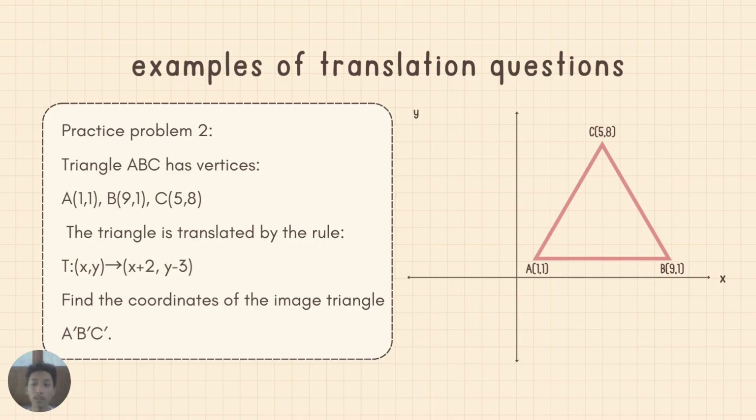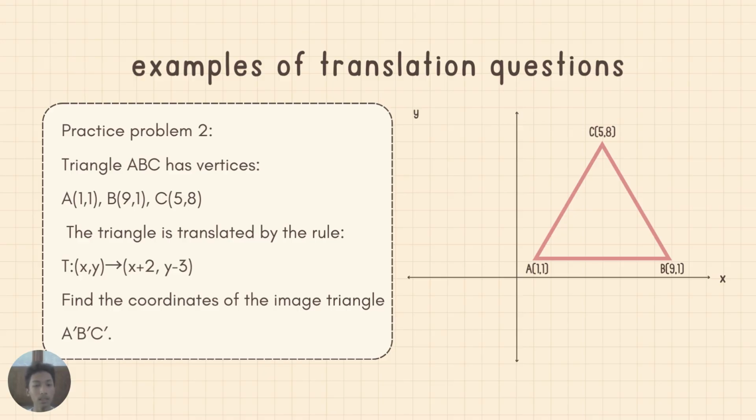Translation is not limited to a single point. It can also be applied to entire shapes. Let us consider triangle ABC with vertices A at 1 and 1, B at 9 and 1, C at 5 and 8.